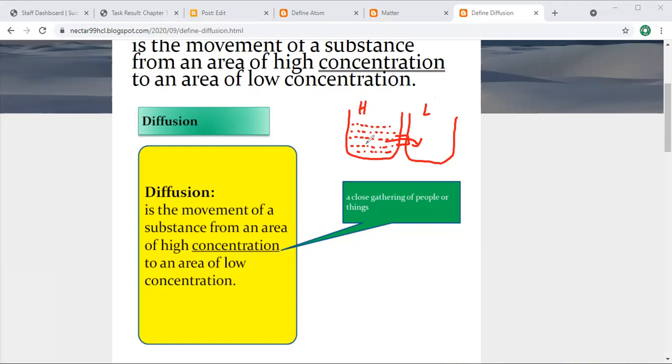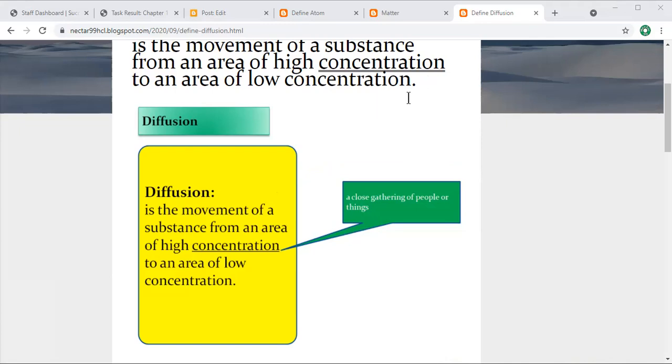This movement is without any force. So these things start to move from an area of higher concentration to the area of lower concentration. That is named diffusion. Hope you understand the idea of diffusion very well.